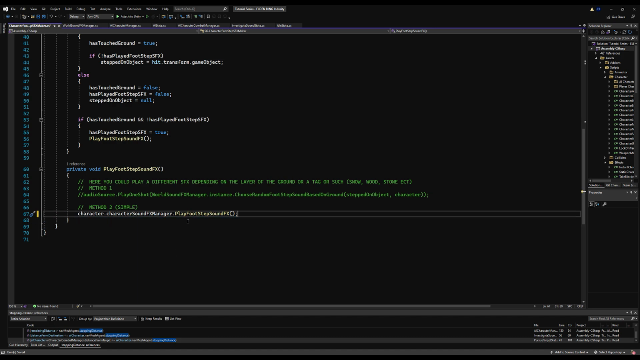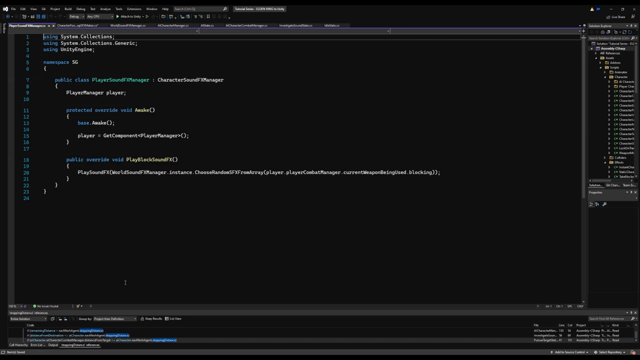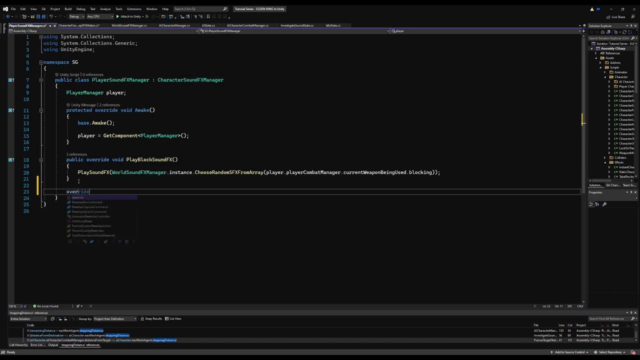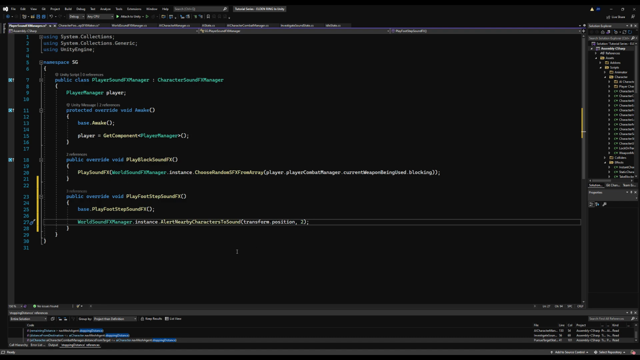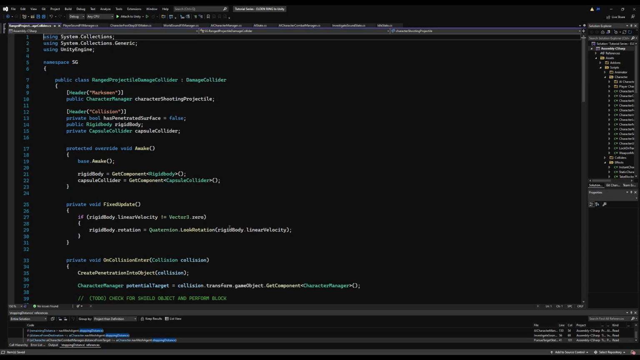We can see we have a play footstep sound effect function. And if we go to our player sound effect manager, we can override that function because it's a virtual function on our character sound effect manager. So we override it, we do the exact same thing, but then we try to alert nearby characters to the sound.